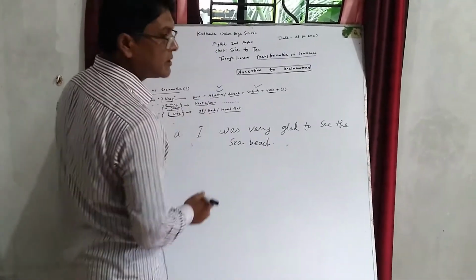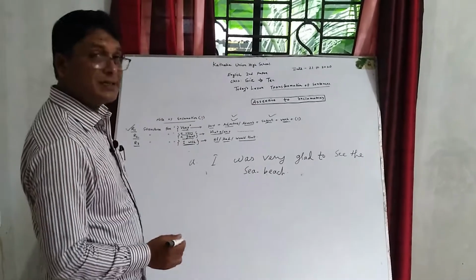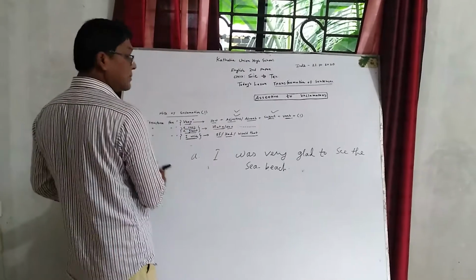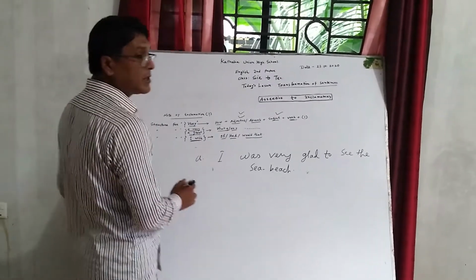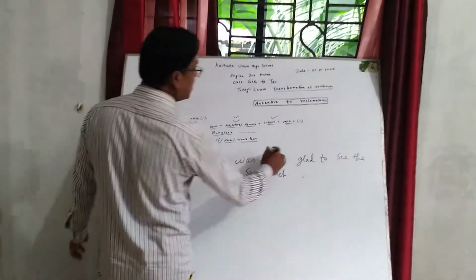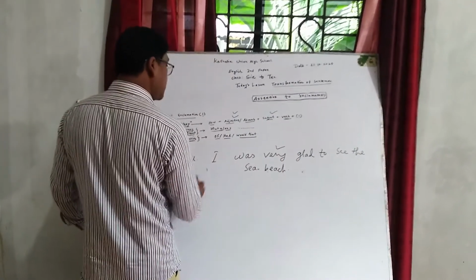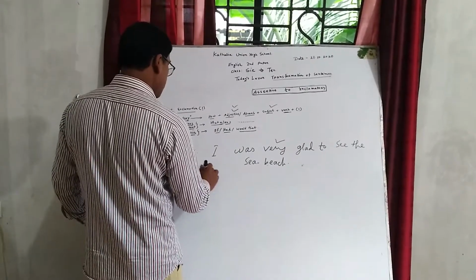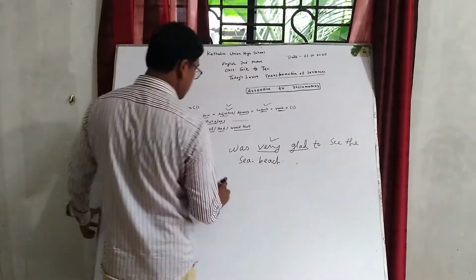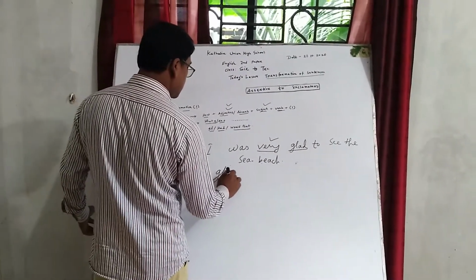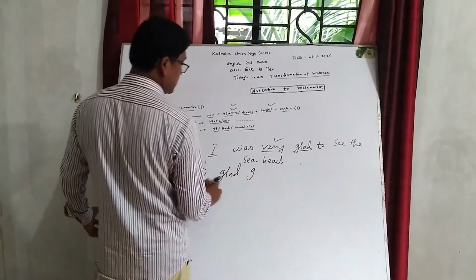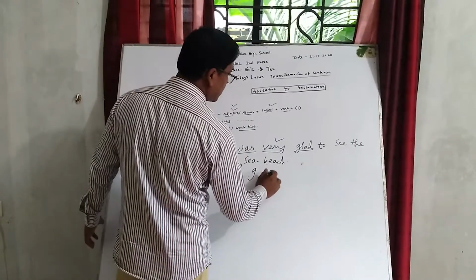Okay, dear students, this sentence is very large, but according to rule 1 we have to convert it into an exclamatory sentence. Here "very", so we have to write "how". Then I have to write the adjective, here "glad". Then the subject, here subject I. Verb.